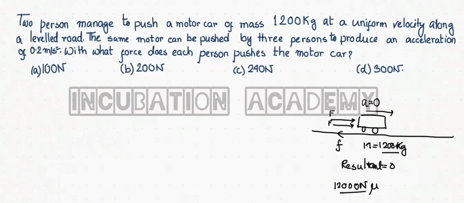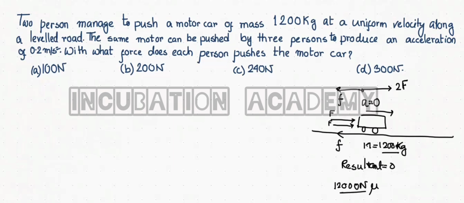So the total force, F plus F, that is 2F, acting from left to right, is completely balanced by the frictional force. That's why it is moving with uniform velocity. Very important observation, very important understanding.